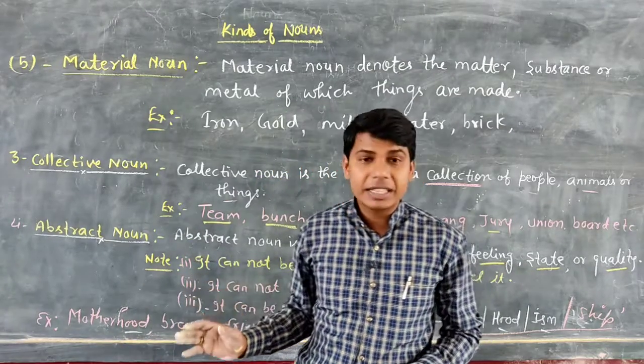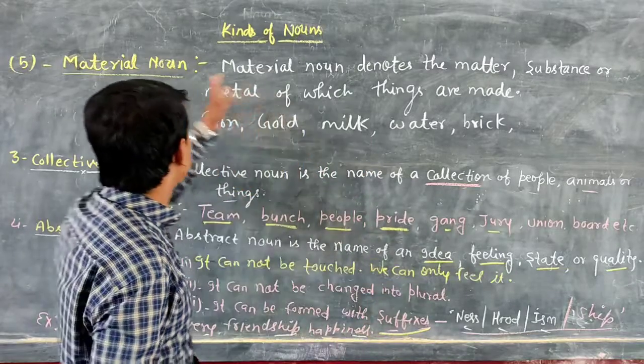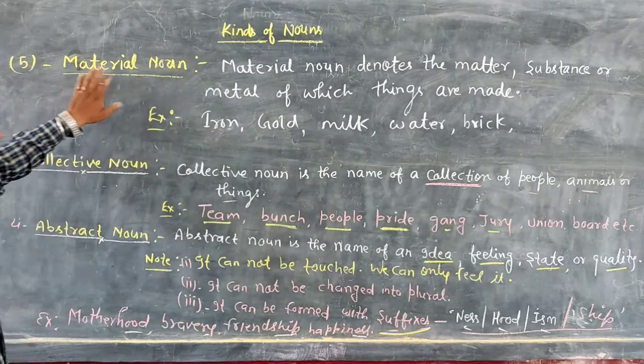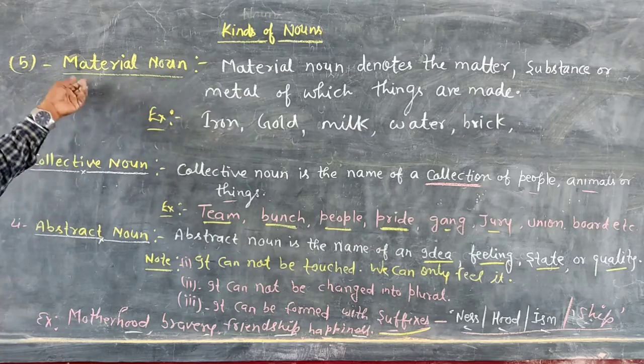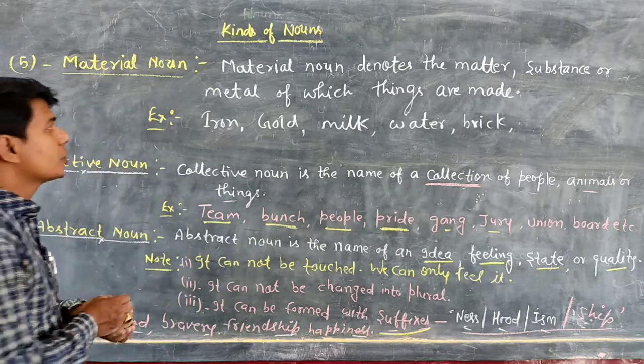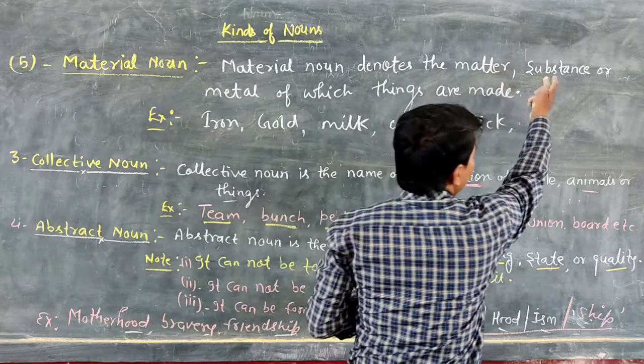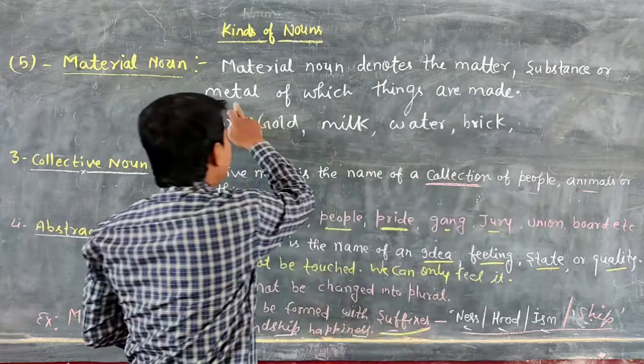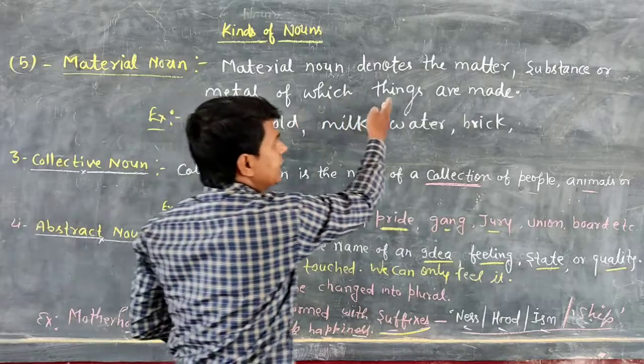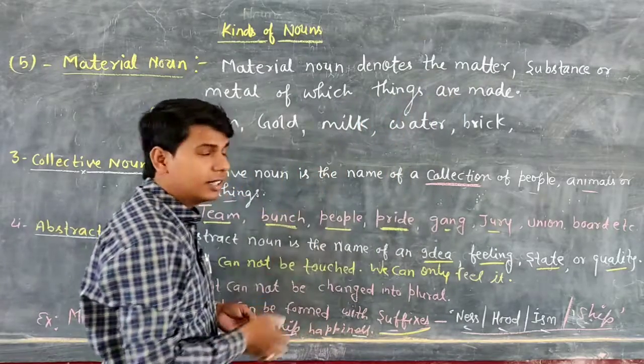Now see the last one of the types of noun, that is the material noun. Let's see what a material noun is. So students, a material noun denotes the matter, substance or metal of which things are made. Is it clear?